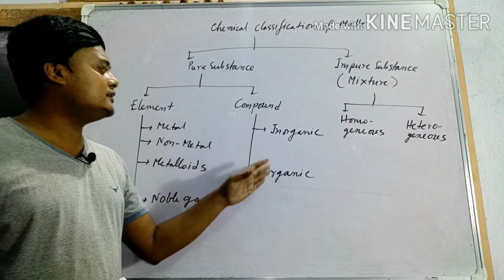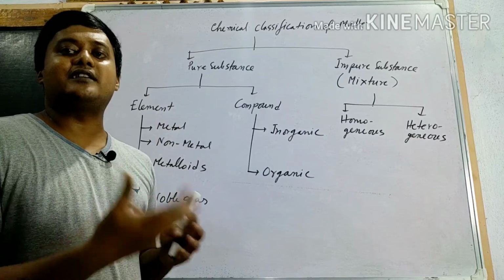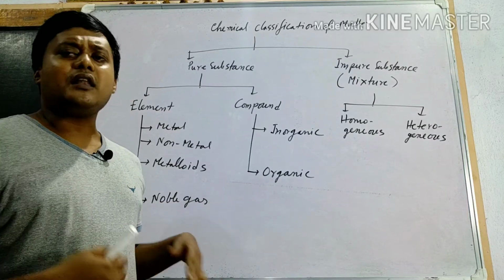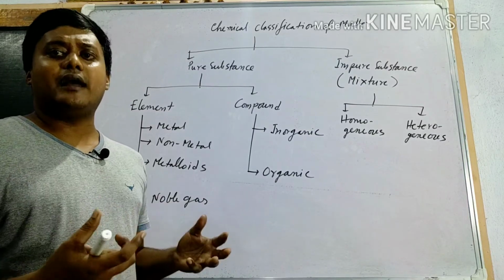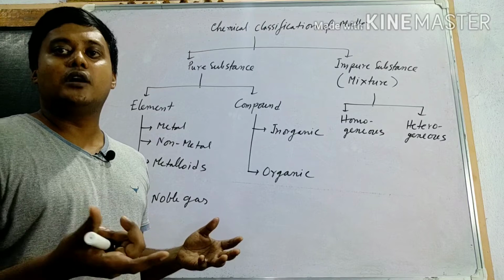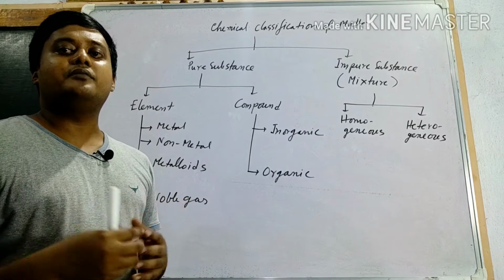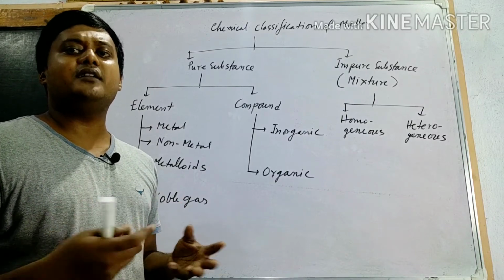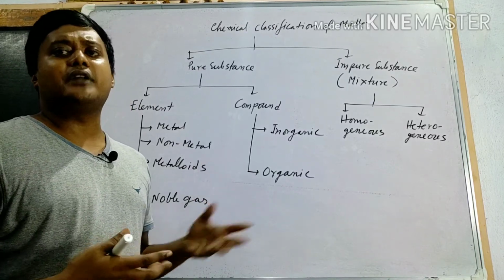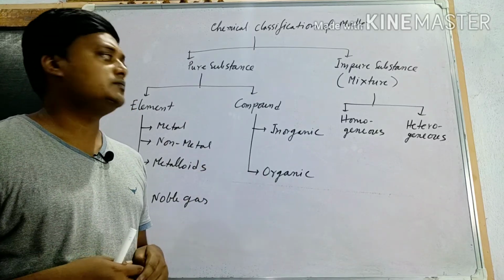Next, based on the source, there are 2 types of compound: inorganic and organic. In the case of organic, the source is nature, that means animals or plants. Methane, ethane, ethanol, all the alcohols are organic compounds. Glucose, sucrose, sugar, all these are organic compounds. Now inorganic compounds we derive from minerals. Water, sulfur dioxide, carbon dioxide, all these are inorganic compounds. Different types of salt are inorganic compounds.